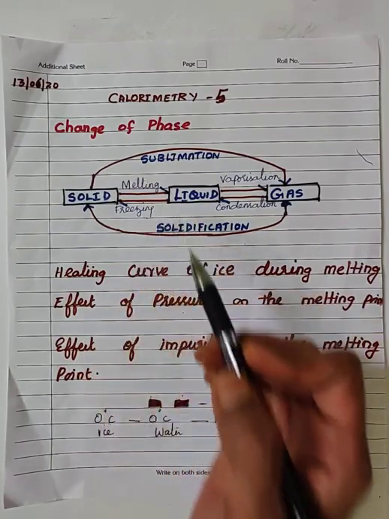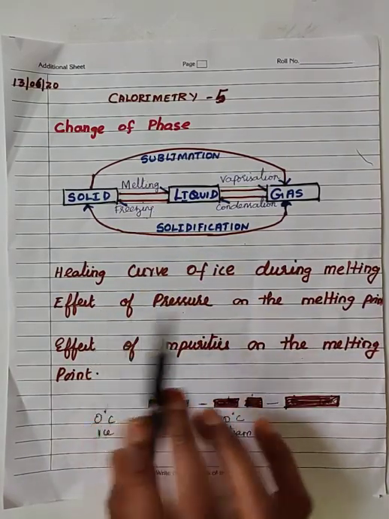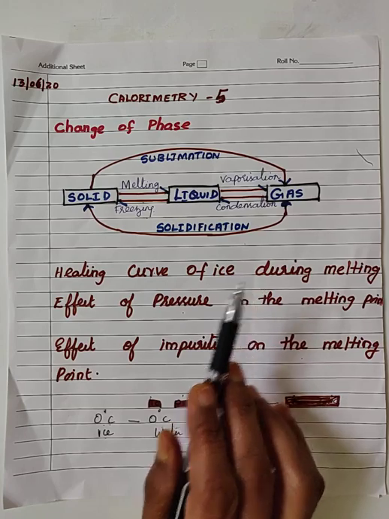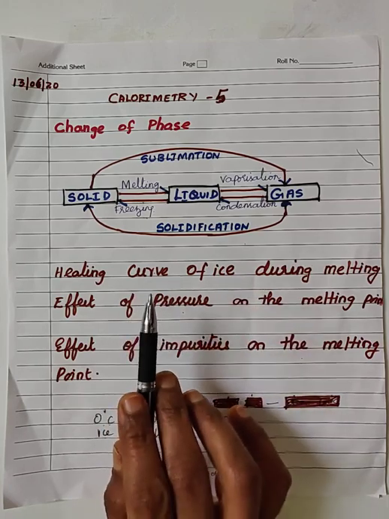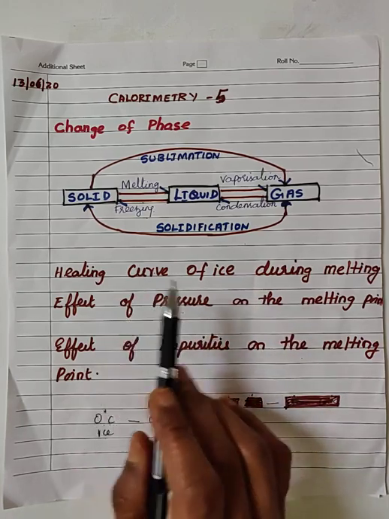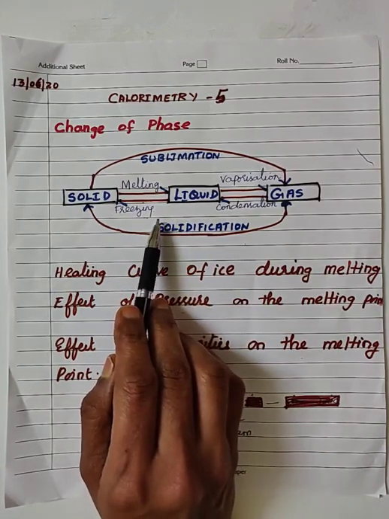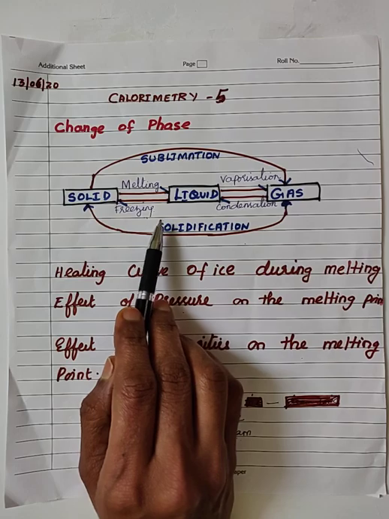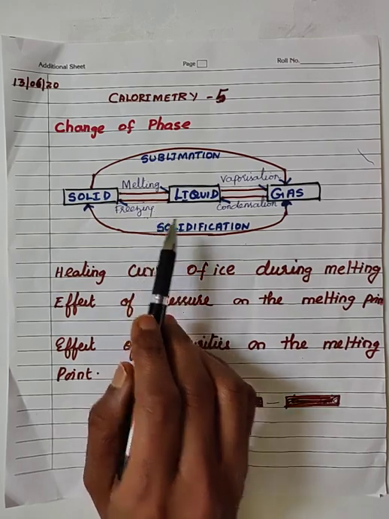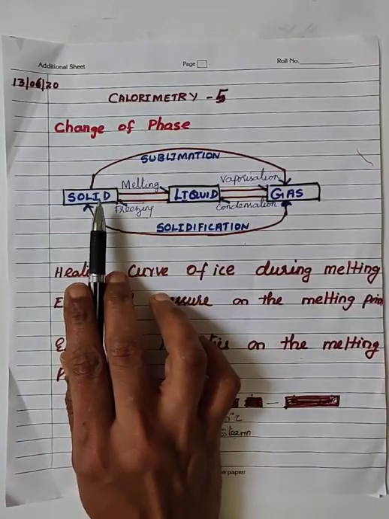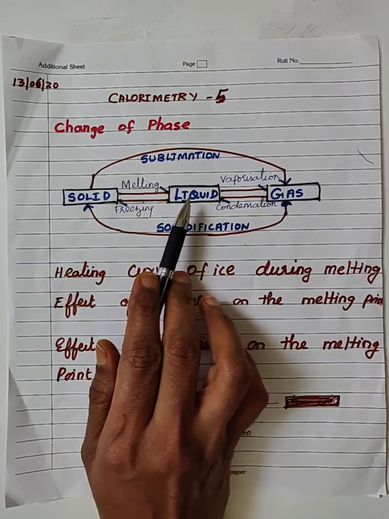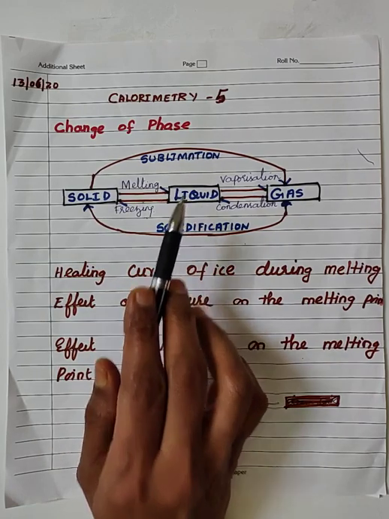Okay. So melting point and freezing point are identical for a pure substance. Second one, for a given mass of the substance, the amount of heat energy absorbed during melting will be equal to the amount of energy liberated during freezing if the substance is in the pure form. Okay. So change of phase means change from one state to the other state at constant temperature. Yes.